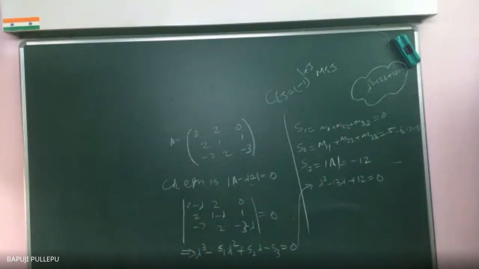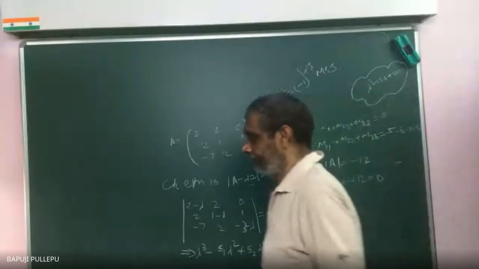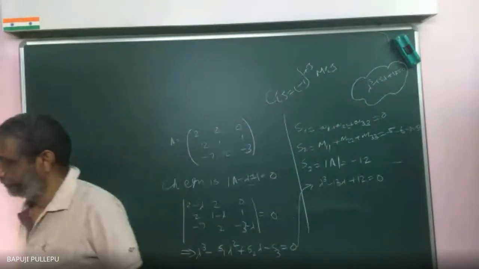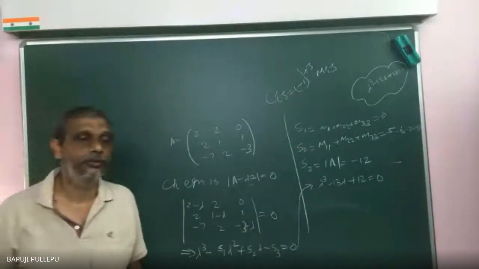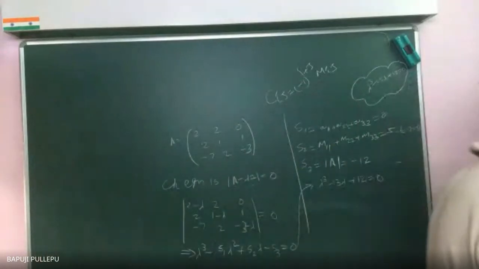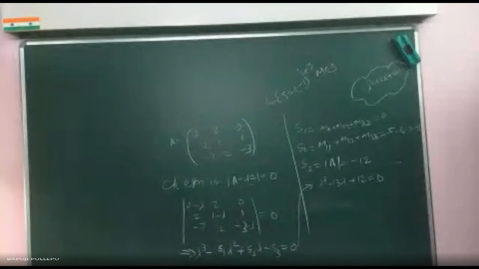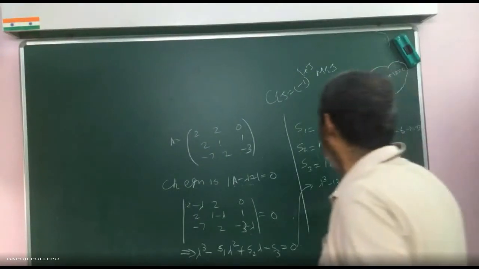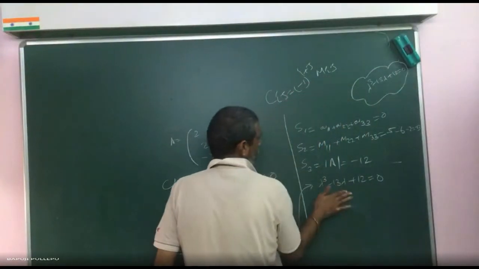So this is the way of doing it. Don't expand the big expression. Clear, all of you? Now, to find the eigenvalues, solve this equation.